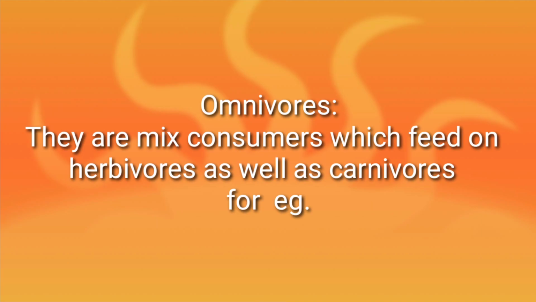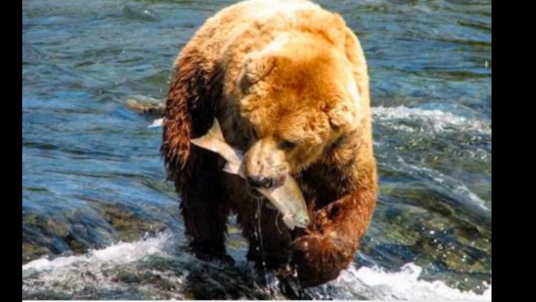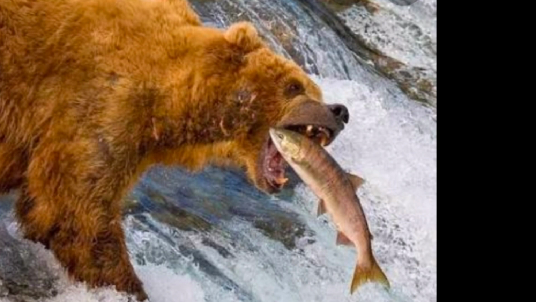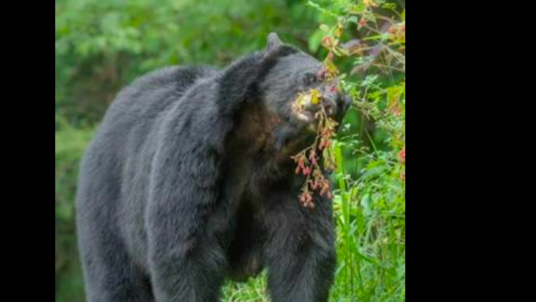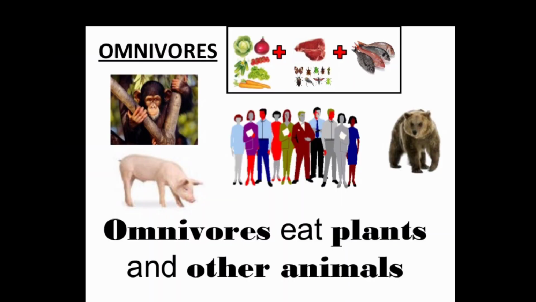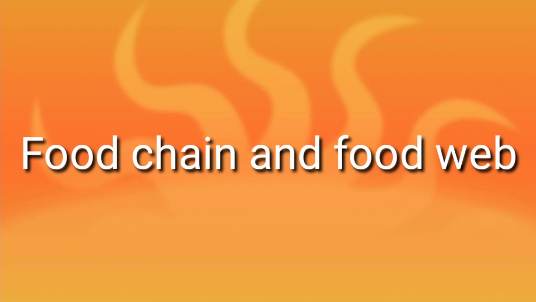Omnivorous. They are mixed consumers which feed on herbivorous as well as carnivorous. Example, the bear. It is eating fish. So it is carnivorous, right? Again the bear is eating fish. The bear is eating green grass and their flowers. Here are some omnivorous. They all are eating herbivore as well as carnivore.